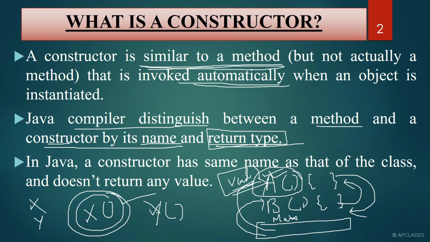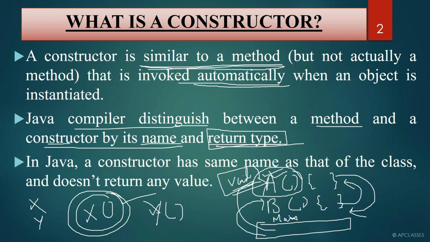Not even void is written for a constructor. But if a method is not returning anything, you have to write at least void. This shows that a constructor and a method have some difference. A constructor does not contain a return type, whereas a method contains a return type. It may be void, but it contains a return type.